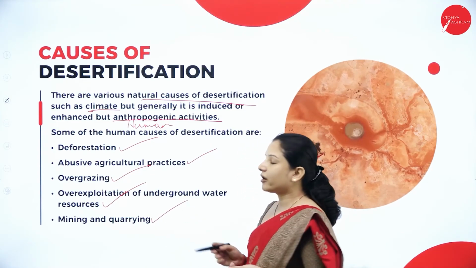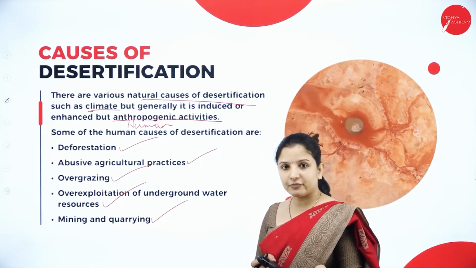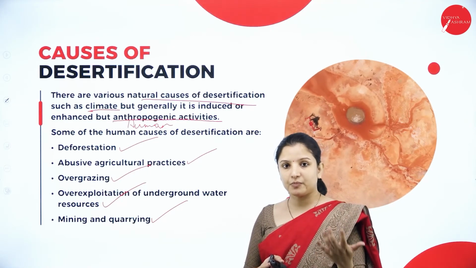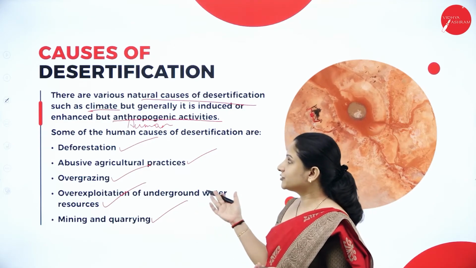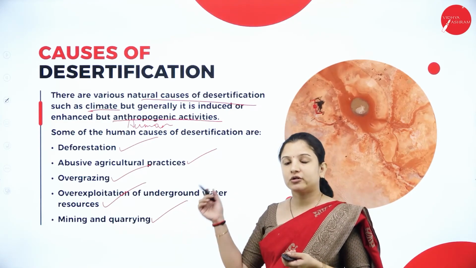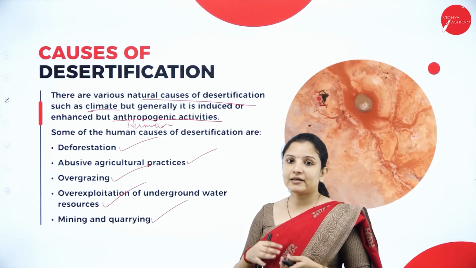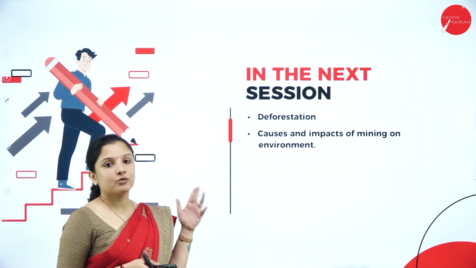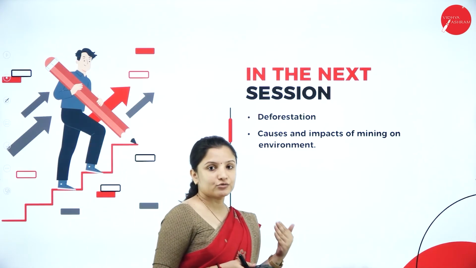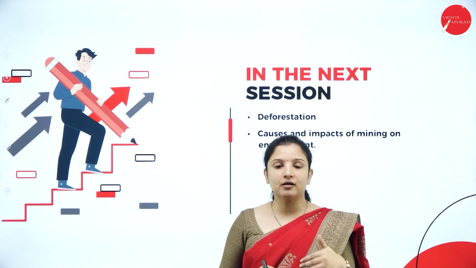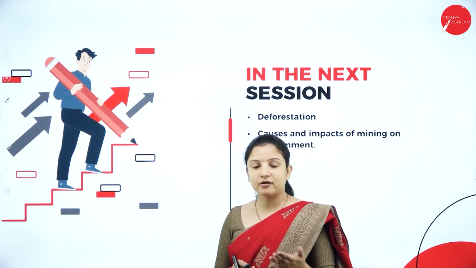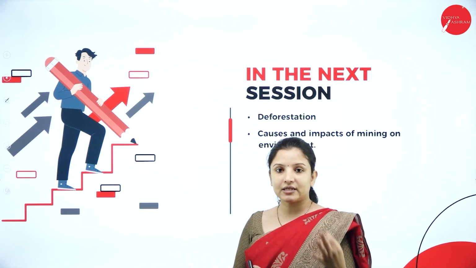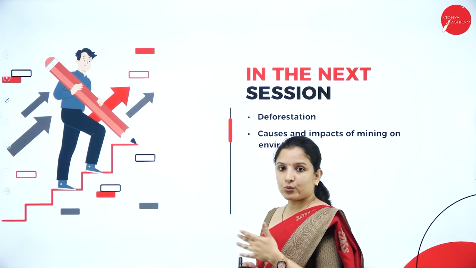Next, mining and quarrying. Mining is extraction of minerals. Quarrying is breaking of stones for building purposes. All these also result in desertification, or convert a fertile land into a desert. So this was about the session wherein we studied land use change, like how the exploitation or overuse of land can result in soil erosion and desertification, and all that we have studied.